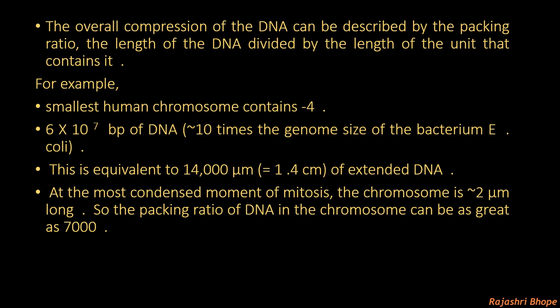The length of the DNA is 6 × 10^7 base pairs, which is equivalent to 14,000 micrometers, or 1.4 centimeters, of DNA. At the most condensed moment of mitosis, the chromosome is 2 micrometers long. So the packing ratio can be 7,000.